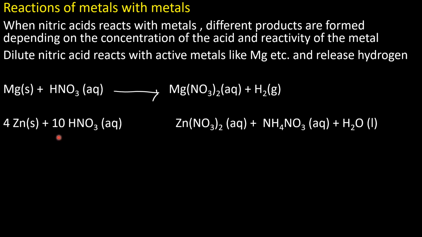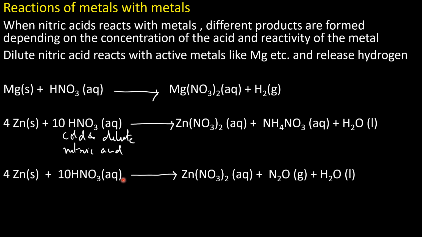When zinc reacts with cold and dilute nitric acid, we get ammonium nitrate apart from zinc nitrate. When hot and dilute nitric acid reacts with zinc, we get nitrous oxide apart from zinc nitrate as salt.